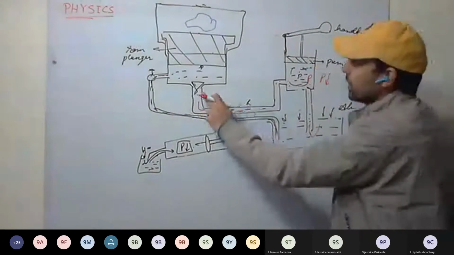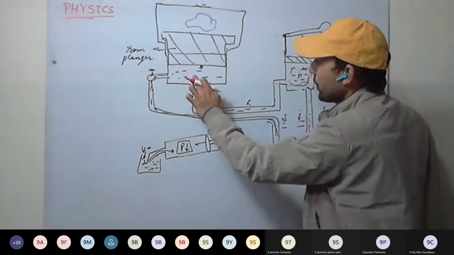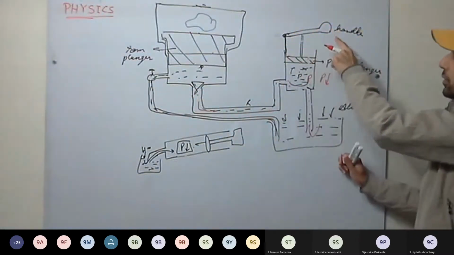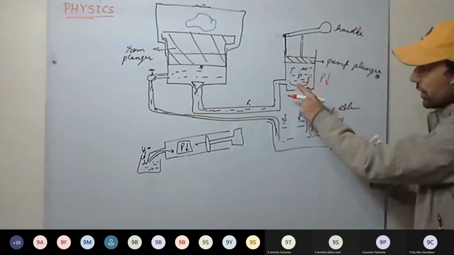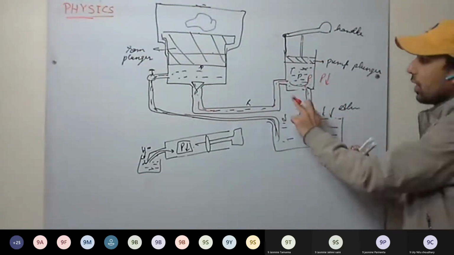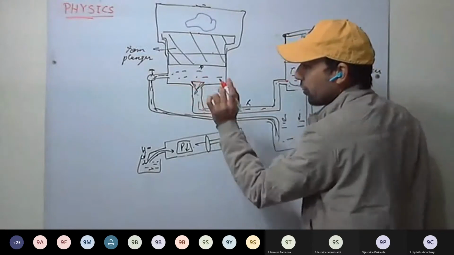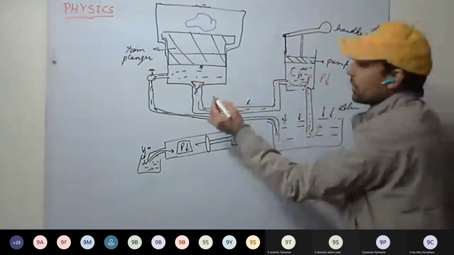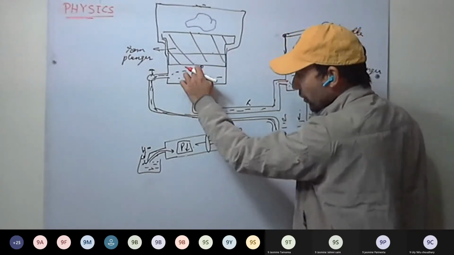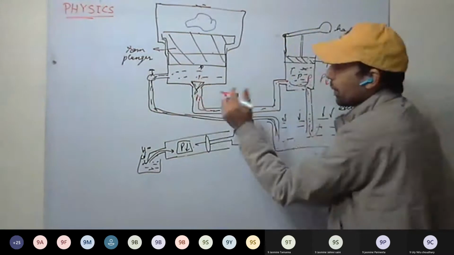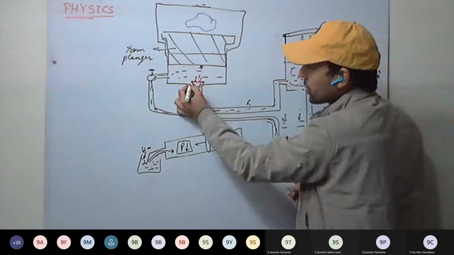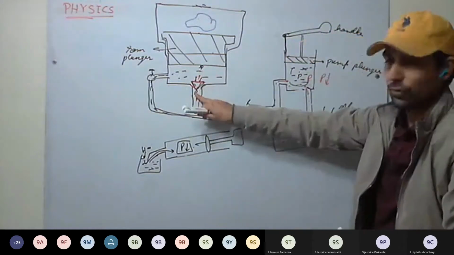Okay. But see here, to prevent the backflow of the liquid, we have provided one valve. So see here, as we raise the handle, pressure reduces here. Either the liquid can enter from this side or from here. There are two ways. Now here is how we have prevented it. We provided a valve. So as this is raised up, pressure here will be less as compared to pressure here. That means this liquid wants to go inside the tube, but it applies force on the valve and the valve gets stuck in the opening and no liquid flows from this side.